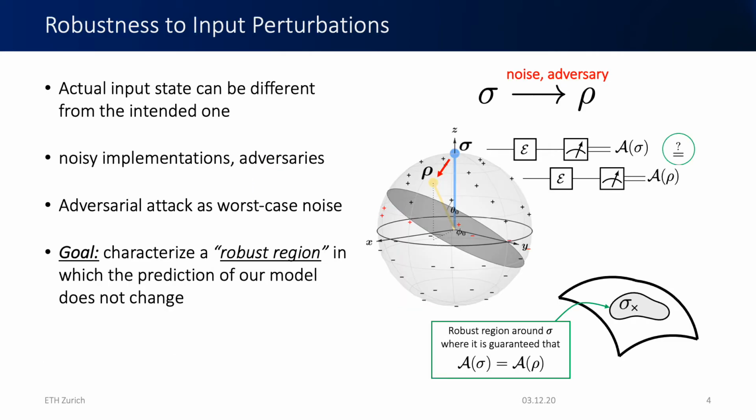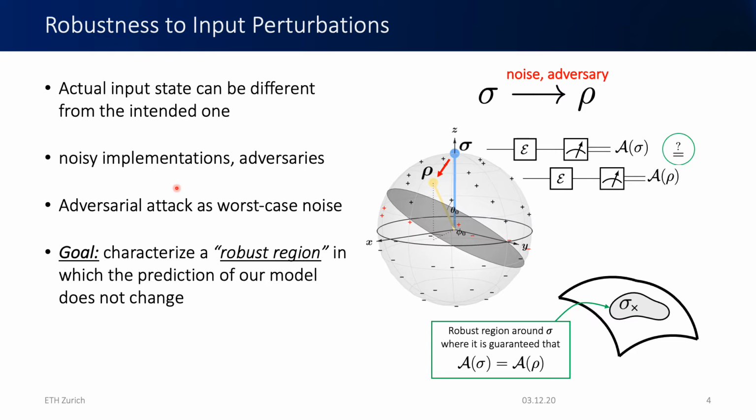To make this a bit more precise, the general problem is that the input that a classifier gets from a quantum device can be different from the intended one, from the one that is expected. This can be due to adversaries, as I highlighted in the last slide, but it can also be due to noisy implementations where your device can only prepare your initial state up to some fidelity, let's say.